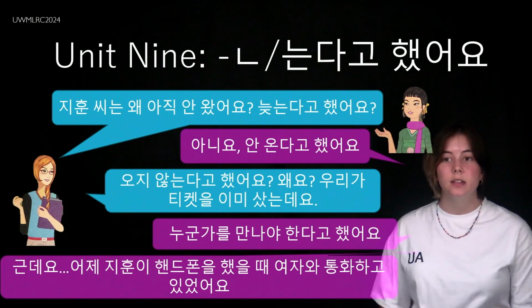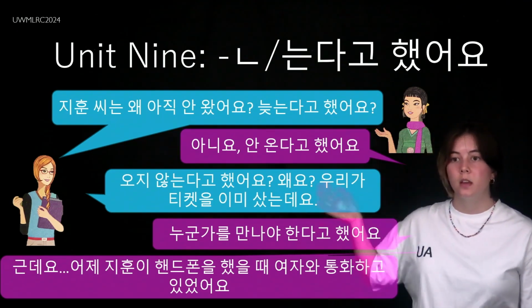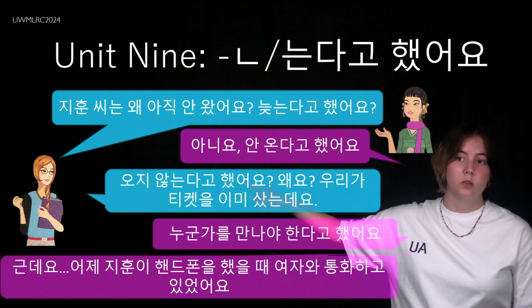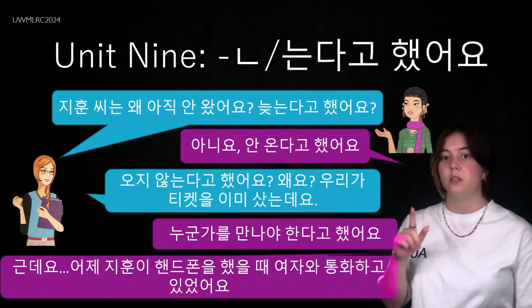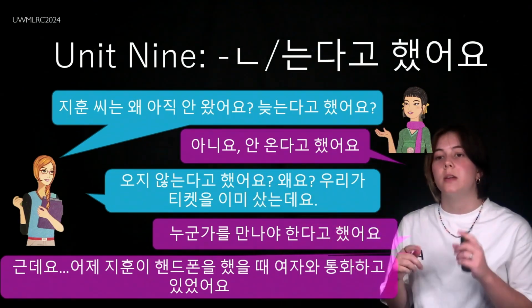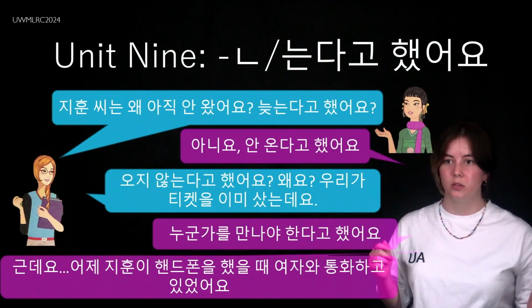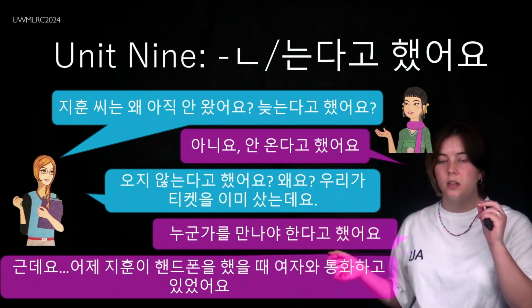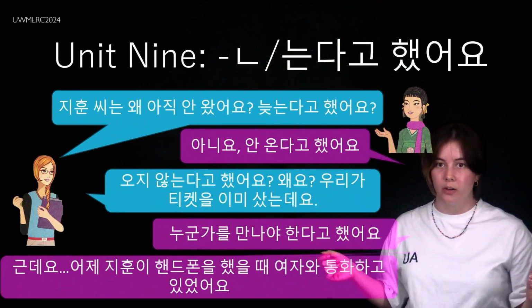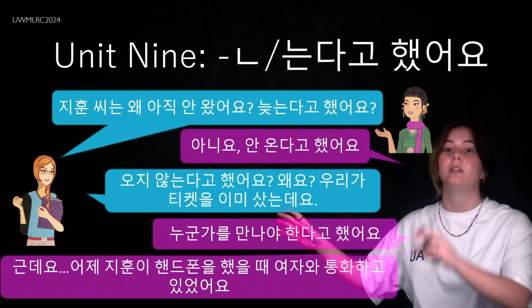오지 않는다고 했어요. Note that 않다, when it's used with the verb, is 않는다고 했어요. If it's used with an adjective, it becomes 않다고 했어요. So, 오지 않는다고 했어요 versus 예쁘지 않다고 했어요. Because verb versus adjective.